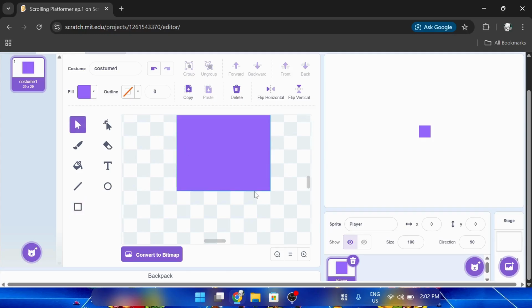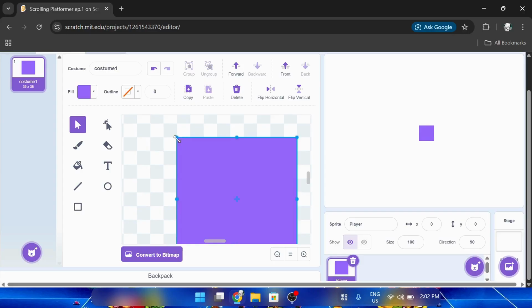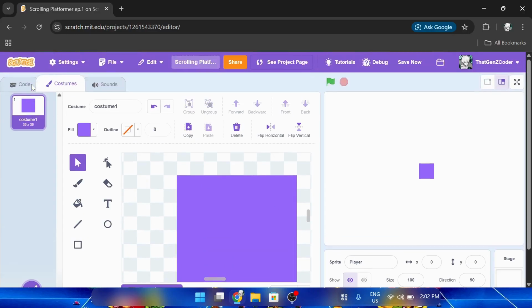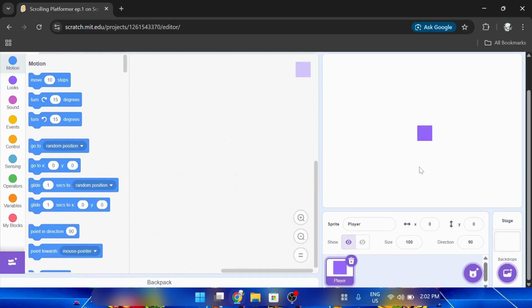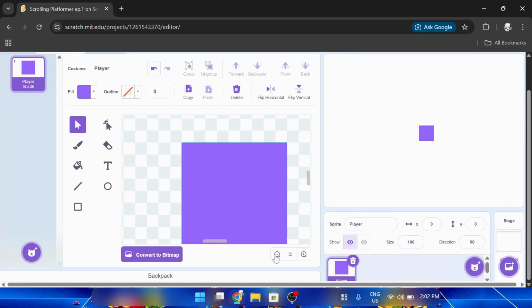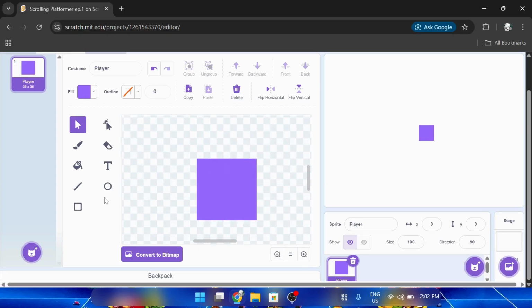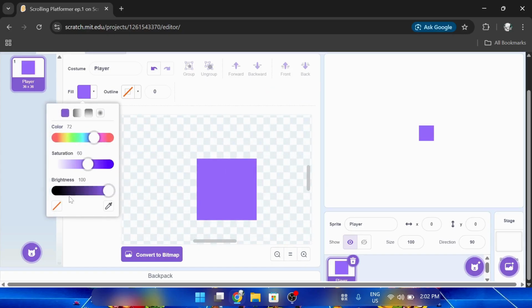But I recommend, let's make this a little bit bigger. So by like a 36 by 36. This is okay. Now let's just name this player. And let's also make the eyes. My bad, you don't need to make eyes, but I think it would be cool for it. So I'm just going to make 2 black circles.